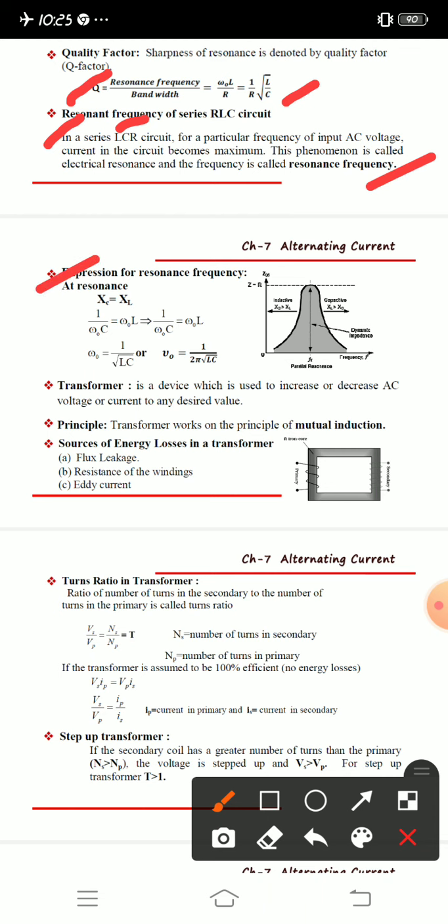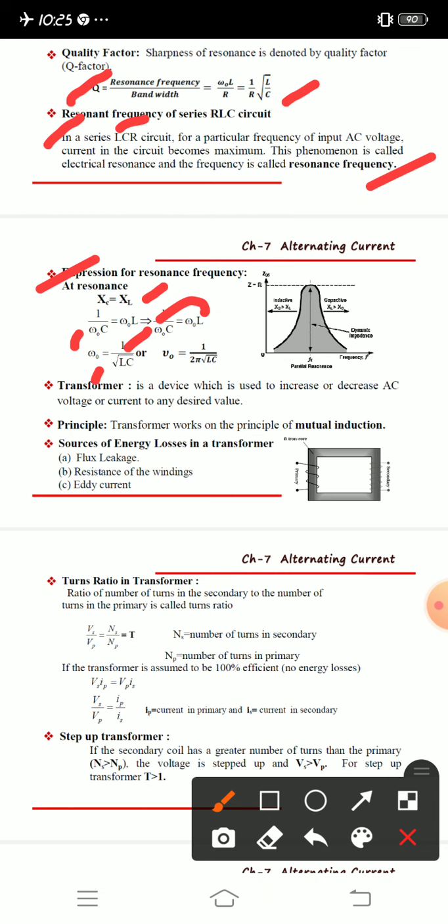Also, we had one formula for electrical resonance. How can we get it? We have to equate the inductive reactance and capacitive reactance. You know XC has one value and XL has another. By equating them and shifting the remaining terms to this side, we get omega naught is equal to 1 divided by square root of LC.